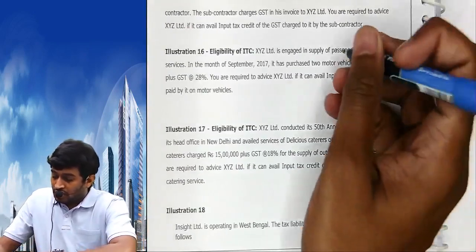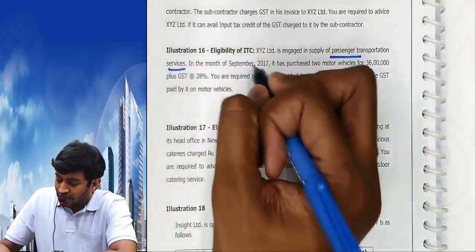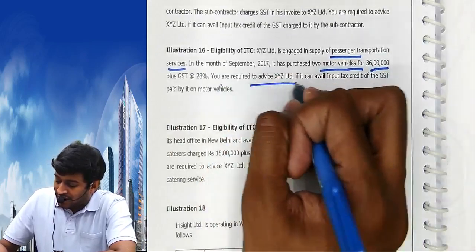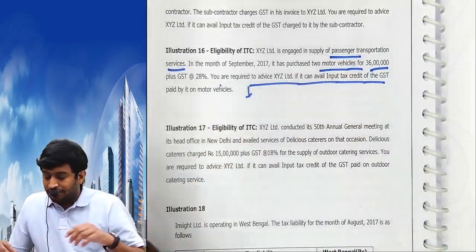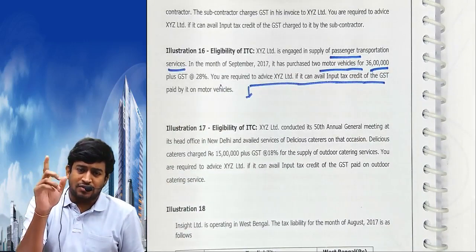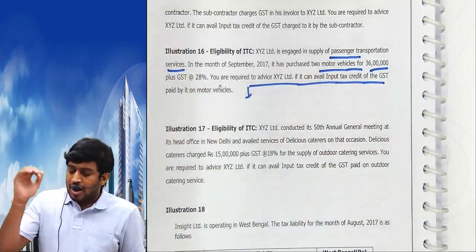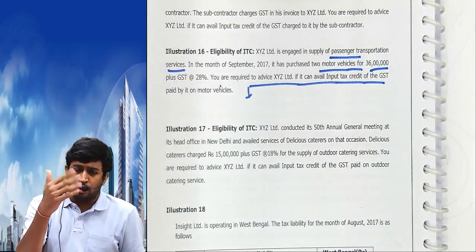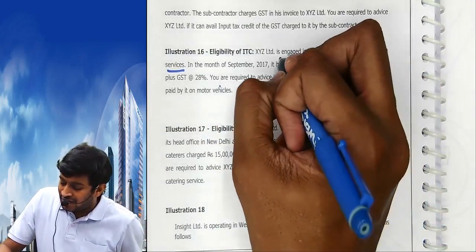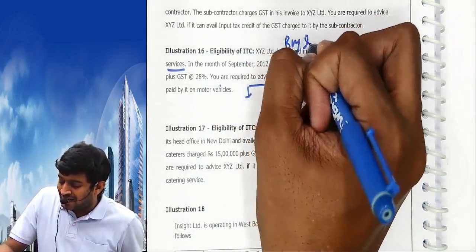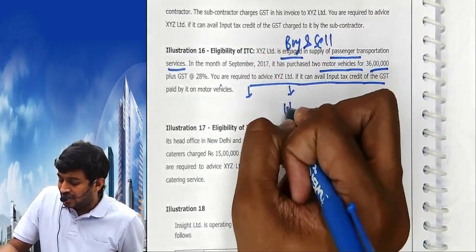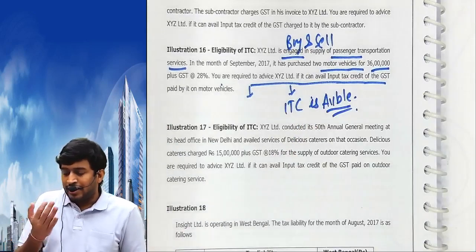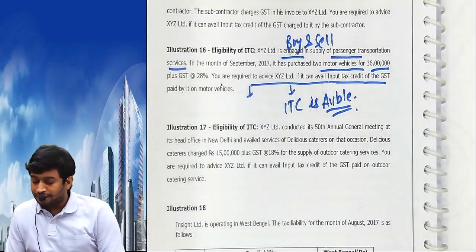Sixteen आ जाओ. You are in passengers transportation service. It purchased 2 motor vehicles, 36 lakhs. Your advice whether he can claim. Listen, if you are into transportation of passengers, the seating capacity is not given, so I am assuming less than 13. In the normal case you cannot claim. Special cases you can claim if you buy the goods for resale and you are engaged in that business only, बोलते you buy and sell. ITC is available. It's a special case. You are buying the goods for sale purpose, ITC is available.